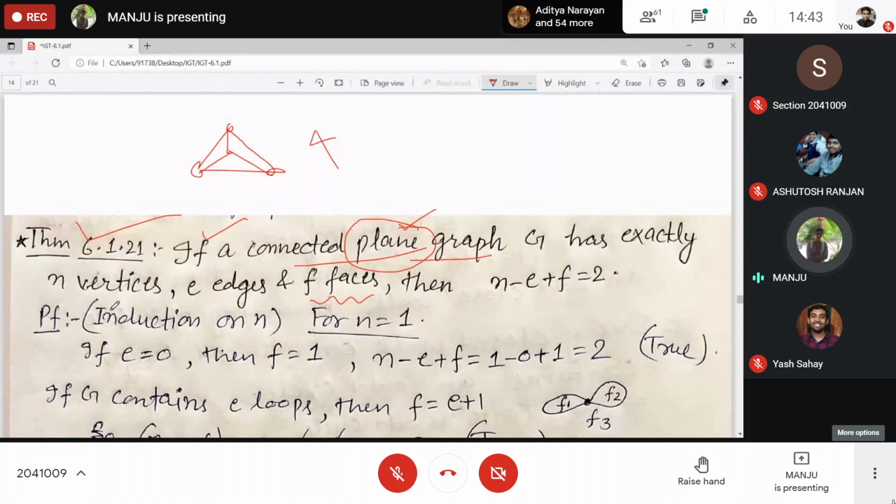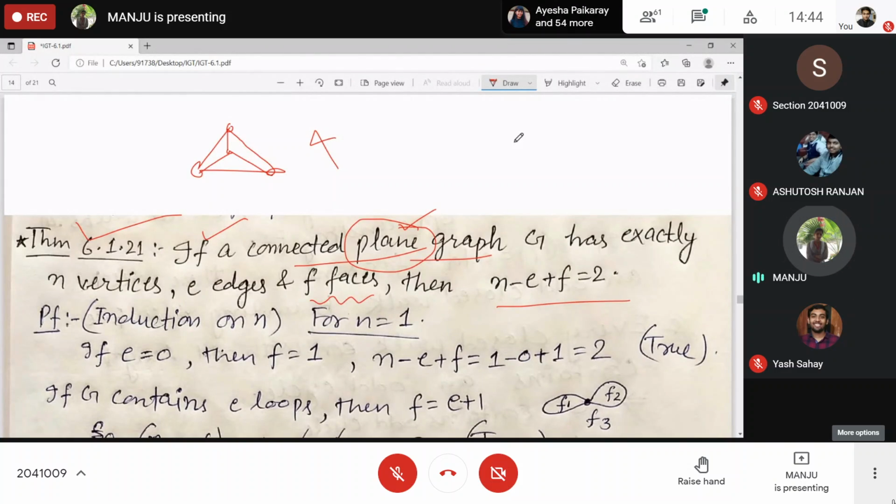So G has exactly n vertices, E edges, F faces. Then you have n minus E plus F is equal to 2 always. That means for a connected plane graph, Euler's formula holds. Clear? This we can prove by induction on n, the number of vertices.